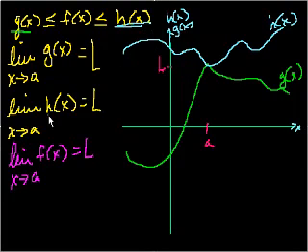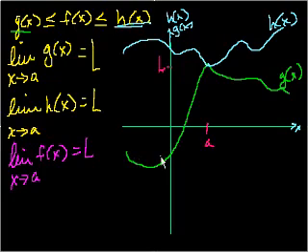So once again, the limit as x approaches a of h of x. Well, at that point right there, h of a is equal to L, or at least the limit is equal to that. None of these functions actually have to even be defined at a, as long as this limit exists and this limit exists, and that's also an important thing to keep in mind. So what does this tell us?